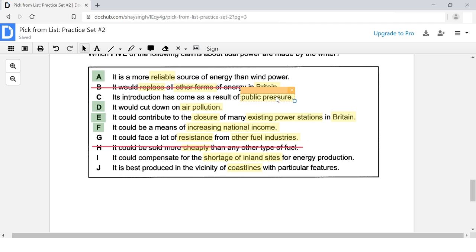But let's just refresh our mind one more time with the keywords that we are focusing on. So now we are specifically looking for public pressure, resistance from other fuel industries, shortage of inland sites, and coastlines. Let's see if we can find anything related to those 4 keywords.